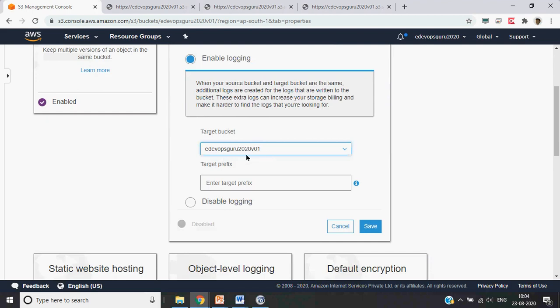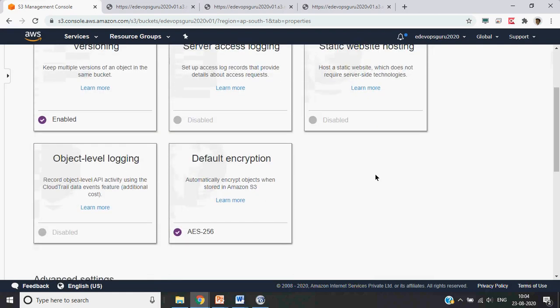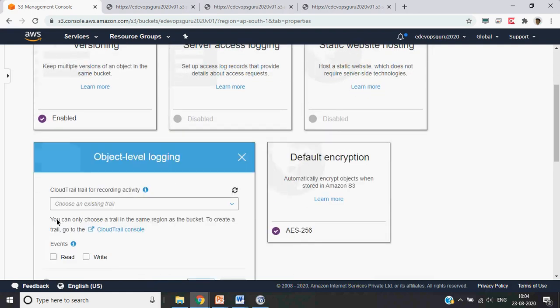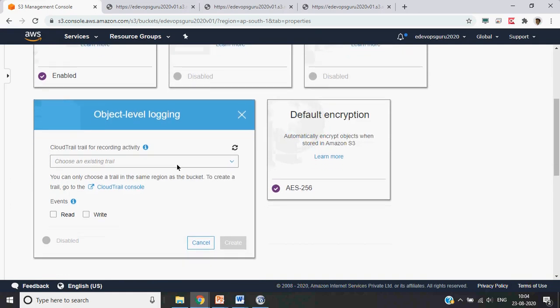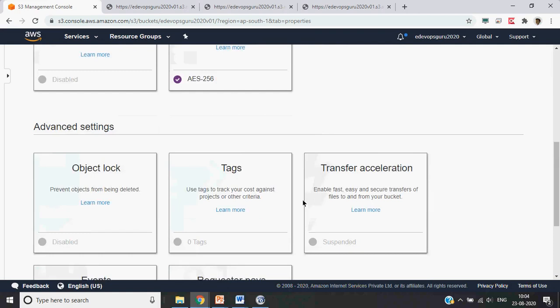So basically, you can enable logs, and logs would be put into a particular bucket. So let's disable it, we need another one. Okay, so object logging, you can enable it. If you have a CloudTrail already created, you can give that CloudTrail, and then all your object level access logs will be appended to that CloudTrail stream itself. So this is how it works.